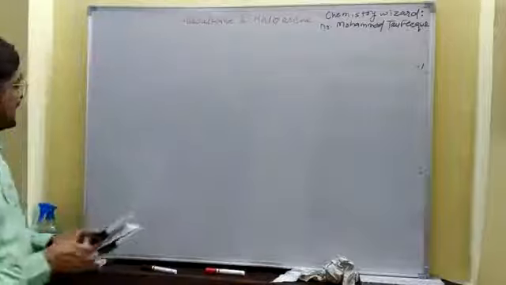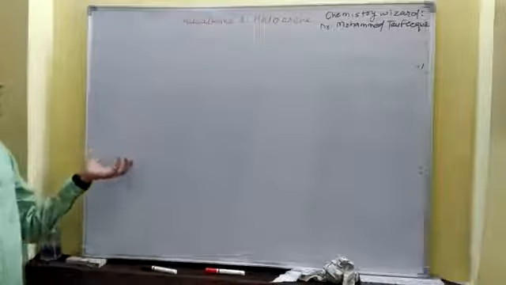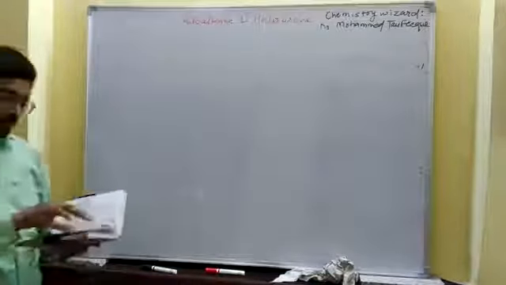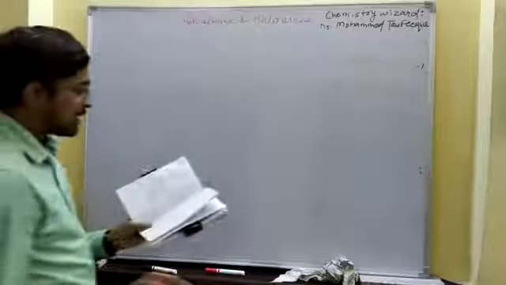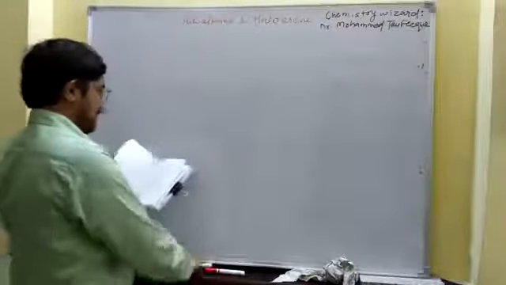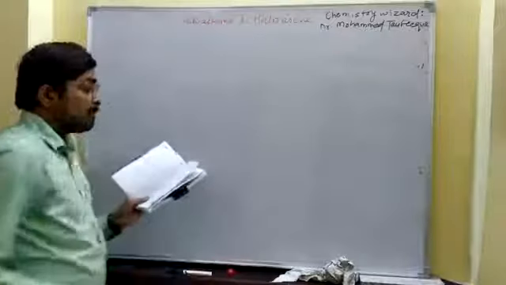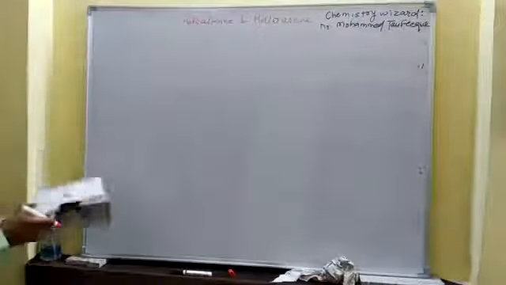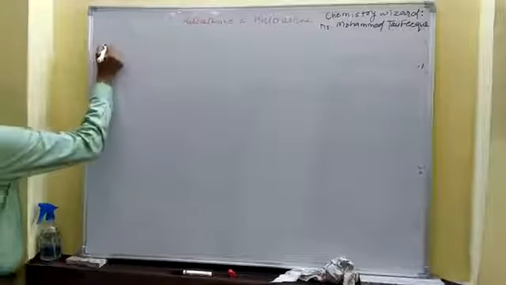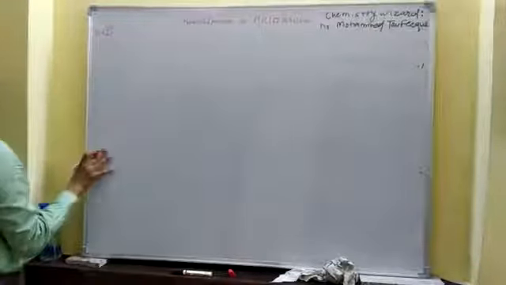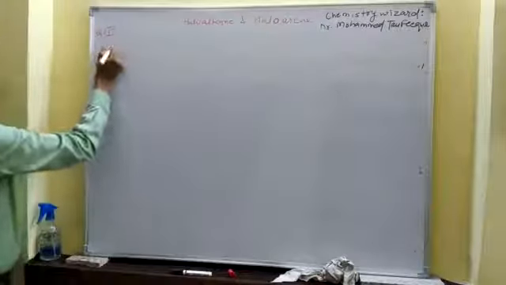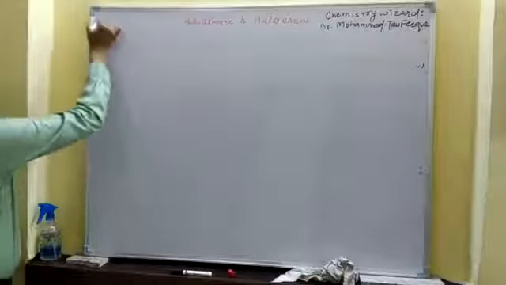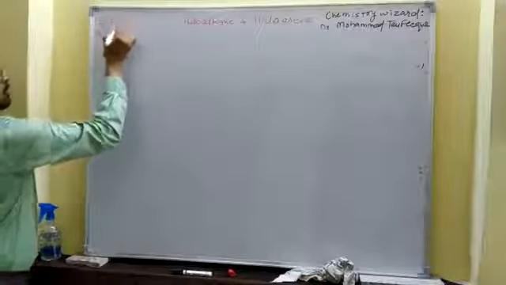Sorry, it is the 4th in-text question of your NCERT, chapter 10. Okay. Now question number 5. Draw the structure of the major monohalo product of each of the following reactions. We have been given some reactions.